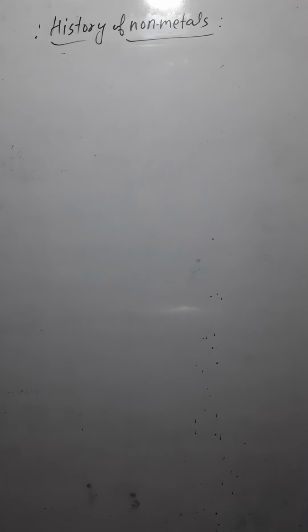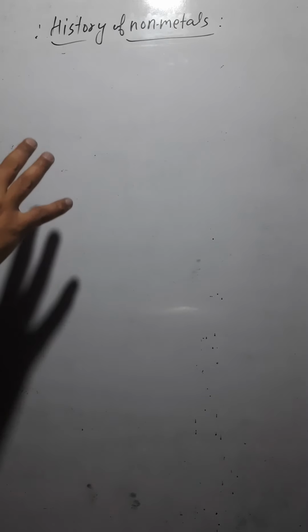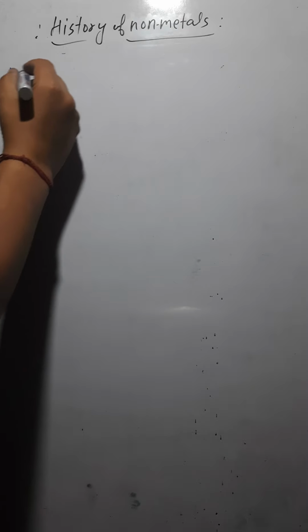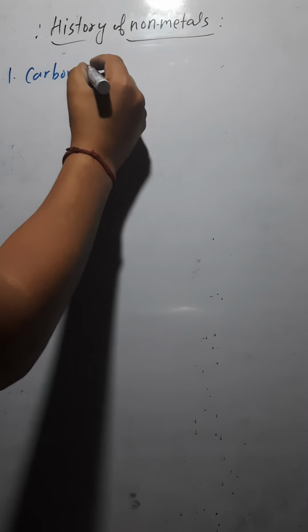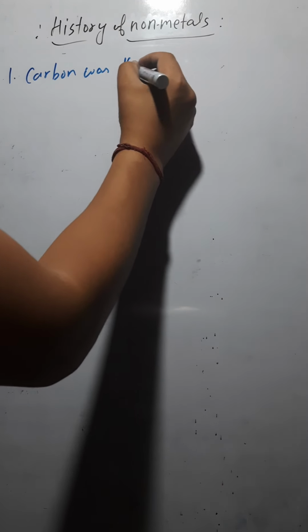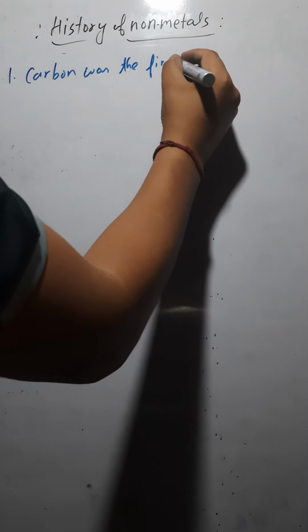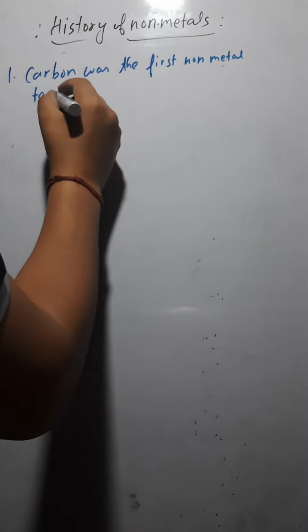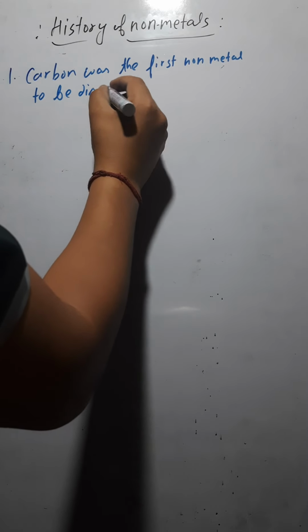Today we are going to discuss the history of non-metals. The first non-metal that was discovered during prehistoric times, around 6000, 5000 BC, was carbon.